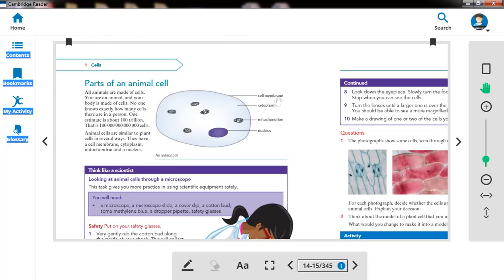Then animal cells are similar to plant cells in several ways. As I told you, animal cells and plant cells both have a cell membrane, cytoplasm, mitochondria, and nucleus. But animal cells don't have a sap vacuole. They don't have chloroplast. They don't have a cell wall. Okay, boys, these are the two things that we studied: plant cells and animal cells. Something the same in both and something different in both.